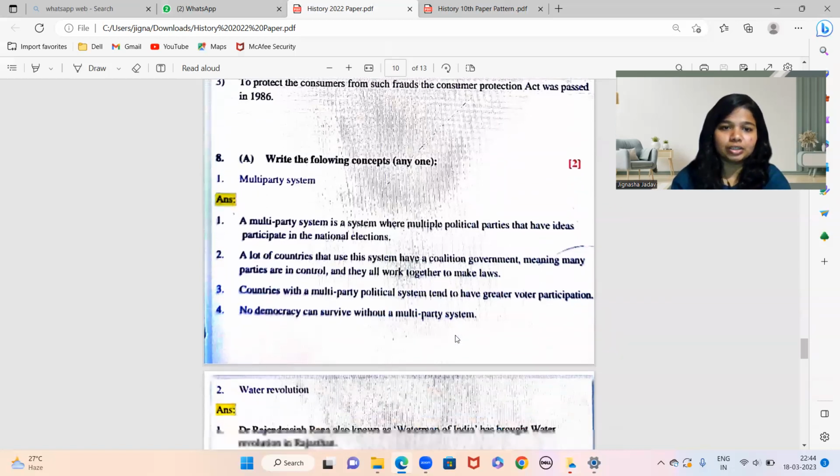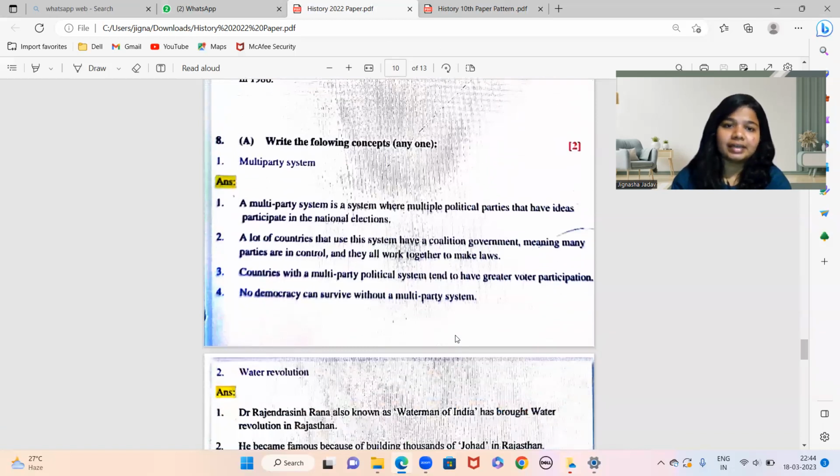ठीक है. चलो, coming to sub question 8. Write the following concept, any one. Multi-party system. Again, this multi-party system wala is from chapter number 3, political parties, or concept hai changing nature of political party system in India.